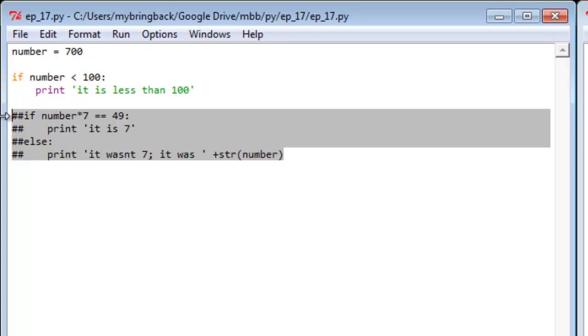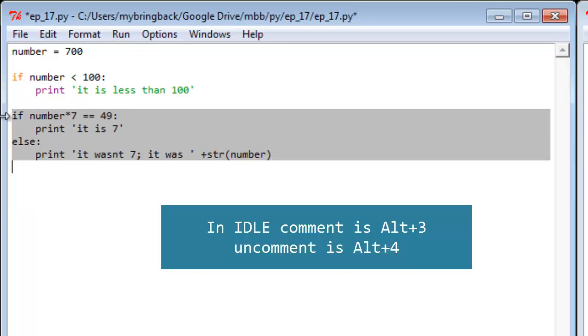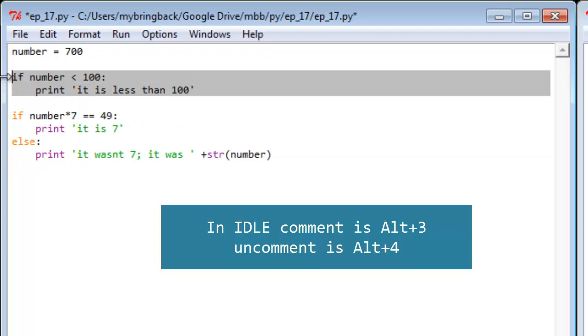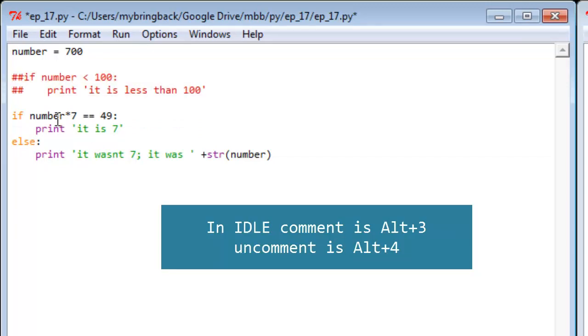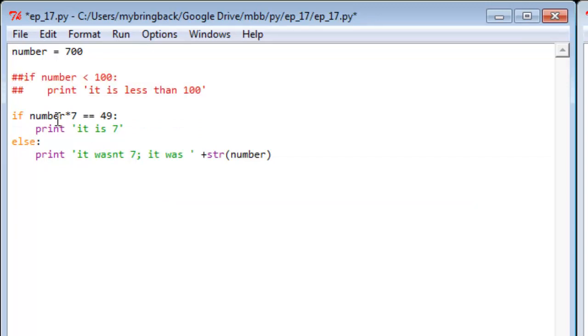So we have some more code down here. Let's go ahead and uncomment that and take a look at it. We'll comment the stuff up top. So if number times 7 is equal to 49, notice the double equal for testing equality rather than assignment, we're going to print it is 7, because 7 times 7 is 49, and 7 times other things is not 49. And else, so in any other case, anytime that first condition fails, we're going to operate the second command.